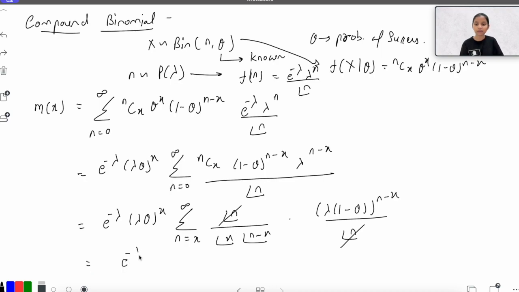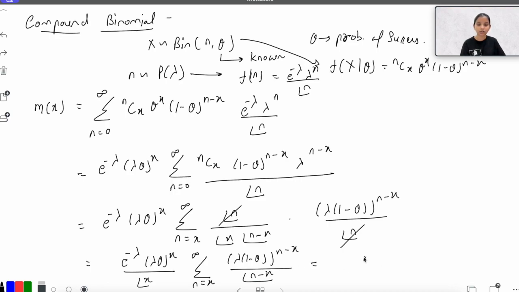Now we will have e raised to the power minus lambda, lambda theta raised to the power x upon factorial x, summation n is equal to x to infinity, of lambda 1 minus theta raised to the power n minus x upon factorial n minus x. Now e raised to the power minus lambda, lambda theta raised to the power x upon factorial x. Now what is this sum? This is the expansion of exponential e raised to the power x, so that can be written as e raised to the power lambda 1 minus theta. So by summing up all these, let me write it on another page.